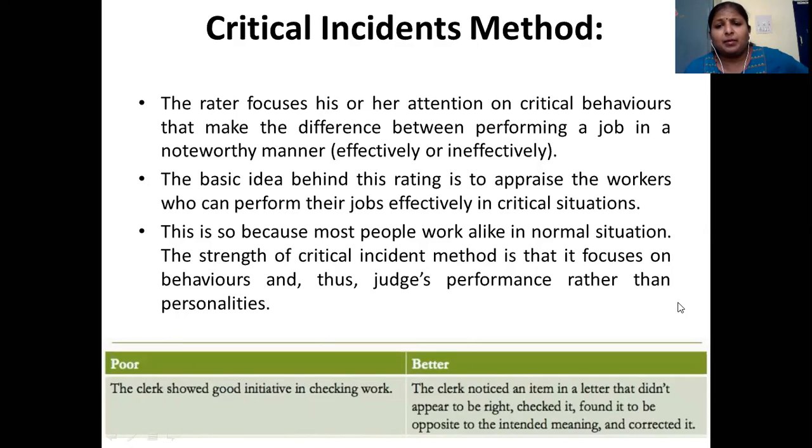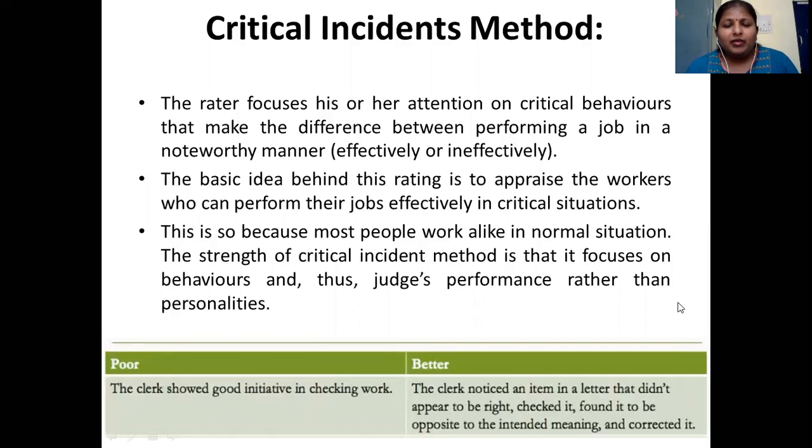I'll take another simple example. Let us say a person is walking on the shop floor. He is an electrician, and there is a live wire which has fallen down on the shop floor. He sees it, but he does not pick it up. That is a poor performance. If he sees it, picks it up and puts it in a safe place, that is a good performance by that employee, by that electrician. These kinds of incidents are observed by the manager or the superior, and those things are noted down in diaries. Whenever the appraisal is being done, these observations are used to rate the employees.